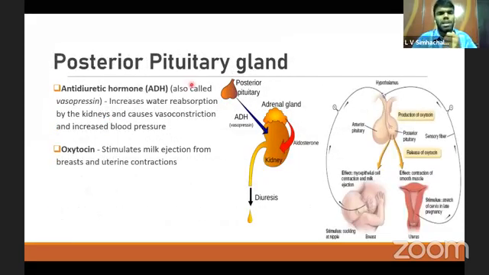Next, the posterior pituitary gland. The posterior pituitary gland releases two major hormones. Antidiuretic hormone is also called vasopressin. It increases water reabsorption by the kidneys and causes vasoconstriction and increased blood pressure. It majorly acts during diuresis. Diuresis is majorly involved in diabetes insipidus, in which there is more excretion of water from the body. So this antidiuretic hormone acts against that and reduces the diuresis condition of the body. Oxytocin is another hormone from the posterior pituitary gland, which stimulates milk ejection from the breast and uterine contractions.